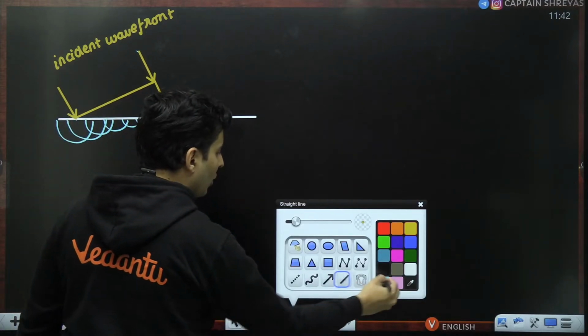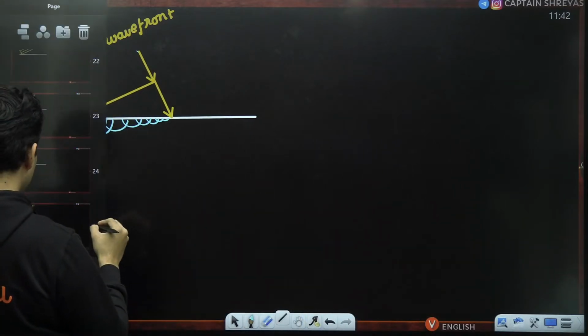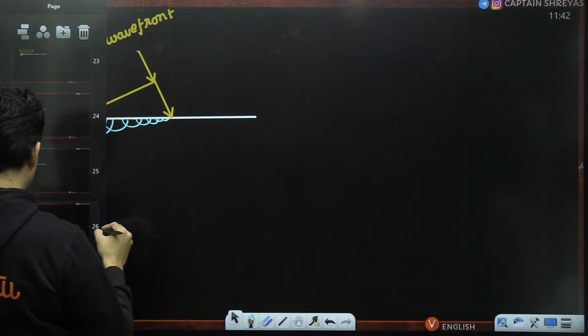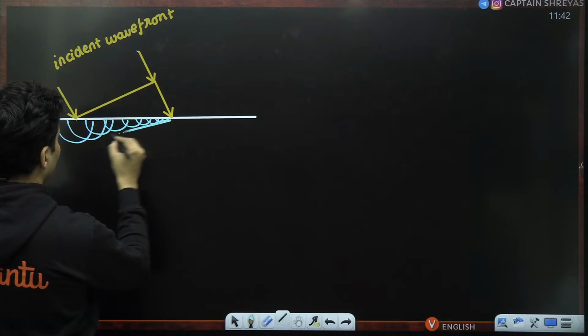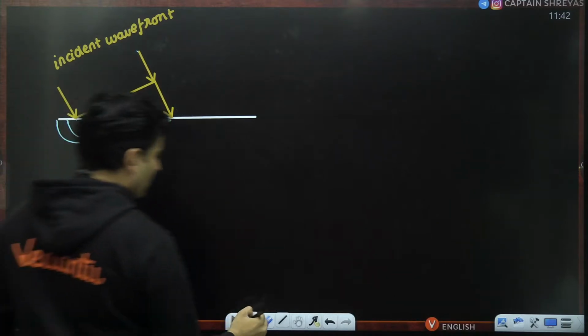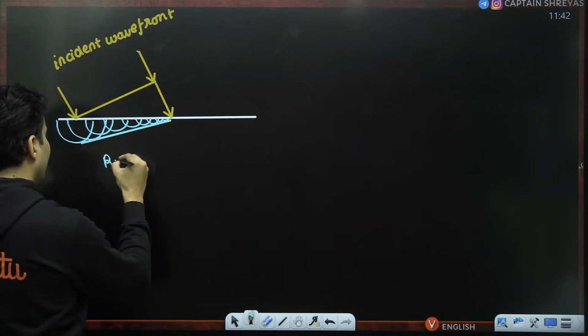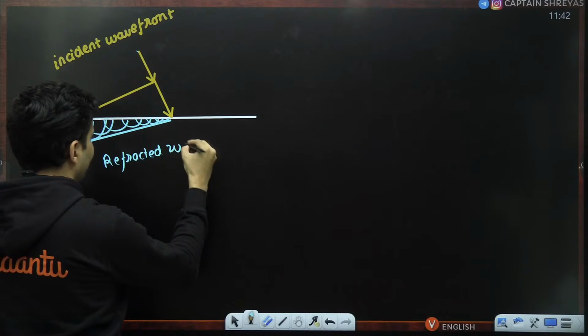So if you draw a common tangent to all of them, this is basically my new refracted wavefront.